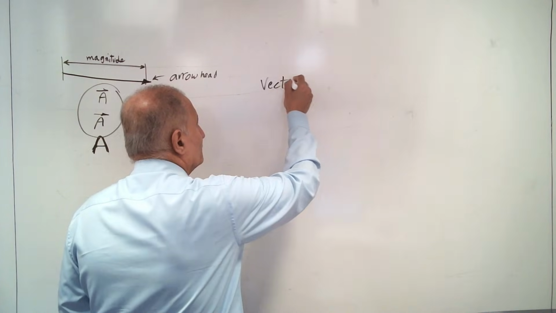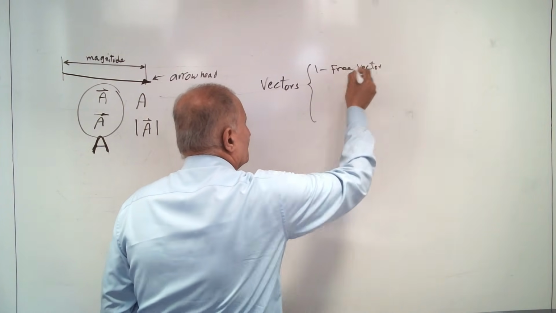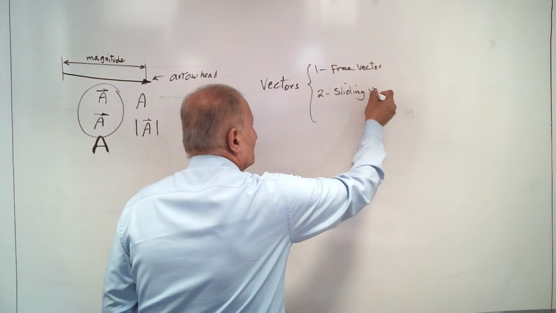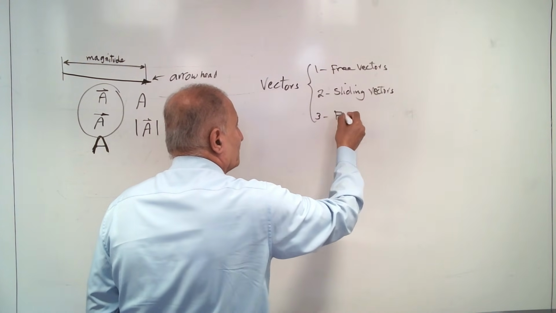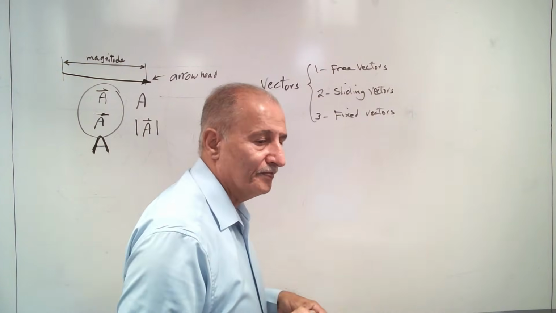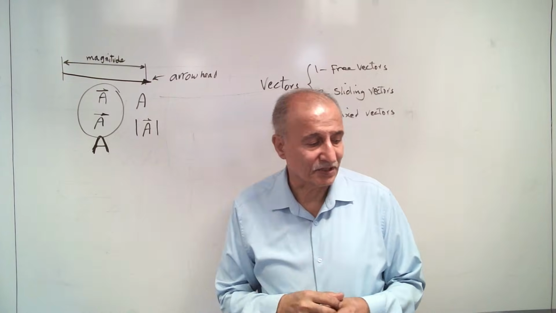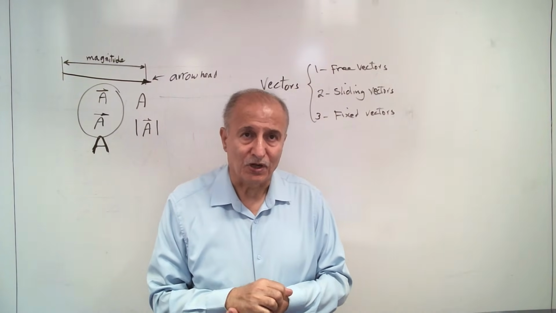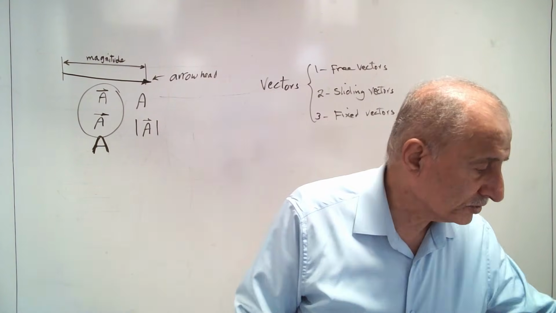Vectors: one, free vector; second, sliding vector; third, fixed vector. Free vectors are vectors where each vector has a line of action. The line that the vector lies on, we call it the line of action.